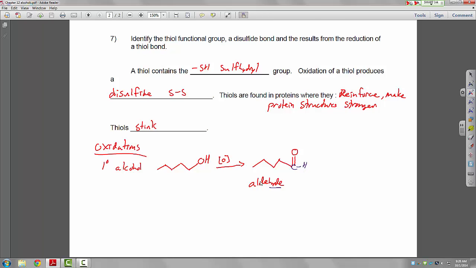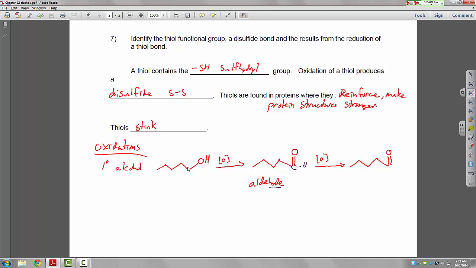Aldehydes can be further oxidized. You have 1, 2, 3, 4, 5. Remember, oxidation is a gain of oxygen, so we had 1 carbon-oxygen bond here. Now we have 2. We also lost a hydrogen. We lost this hydrogen on the OH. So oxidation is a loss of hydrogen, the gain of an oxygen.